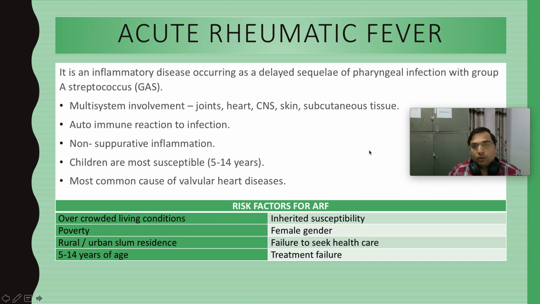So let us learn what is acute rheumatic fever. A child of age 5 to 14 years walks into the clinic, right, with the complaint of a pharyngeal infection, sore throat. The throat is paining, the child is not eating anything, and there is high grade fever, there are tonsillar exudates, and you label the child as strep throat, the throat with streptococcal infection. You send the throat swab for culture, and you also do the rapid antigen detection test.